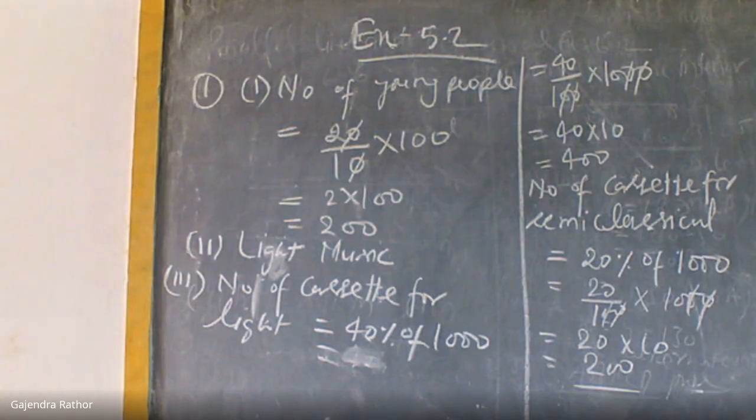So I find the number of cases for two types. Now find the number of cases for the third and fourth type and reply. Find the number of cases for classical music and for folk music. Correct answer, Prerna. The number of cases for folk music is 300 and for classical it is 100. Very good. Other students also find the number of cases.